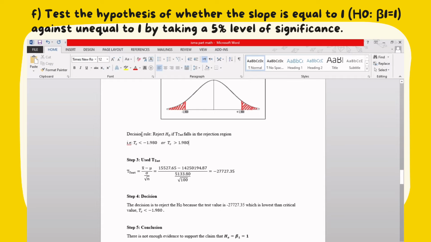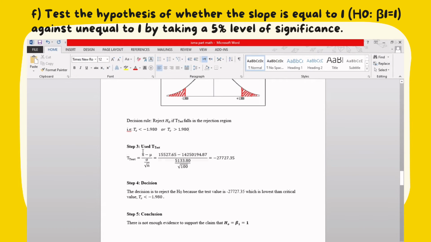Next, the decision rule: reject the null if the test t falls into the rejection region. So our tc is less than negative 1.980 and tc more than 1.980. So step 3, we need to use the t-test.